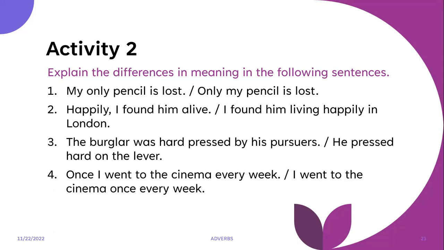Happily, I found him alive means the person who found him was happy to find out that he was alive. Second sentence, I found him living happily in London. This time, the object of the sentence, him living happily, he's living a happy life in London, right? So it no longer has anything to do with the person who found him, but he's the one living happily.